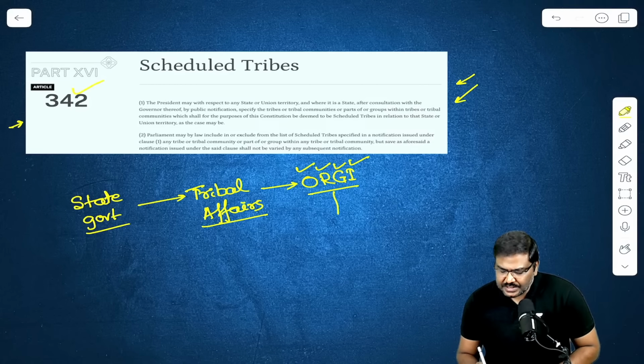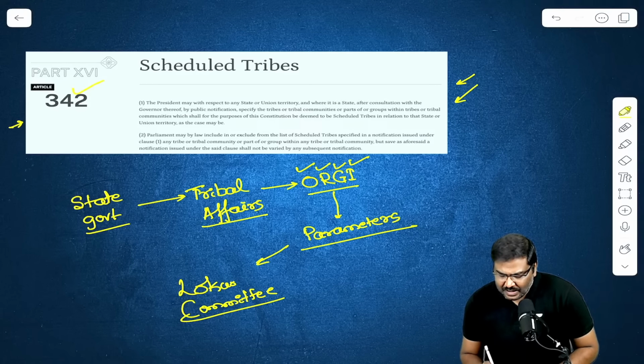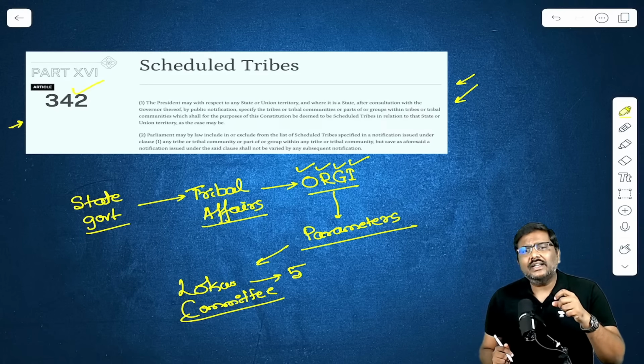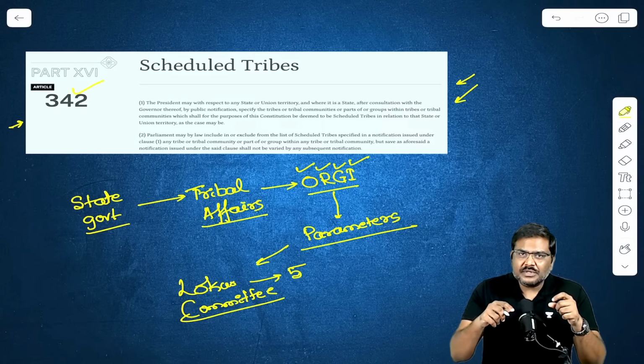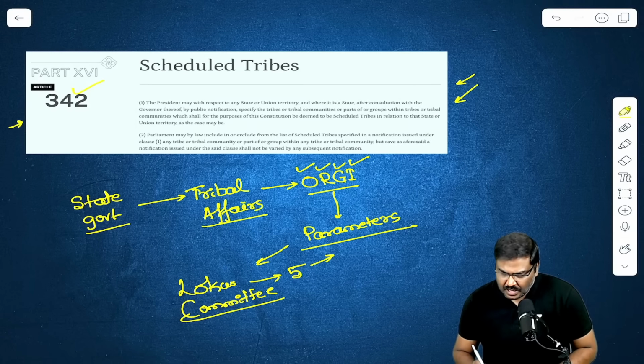ORGI will use certain parameters which have been recommended. Please remember this. The parameters which have been recommended by Lokur Committee, 1965. There are 5 parameters which have been recommended by this committee which shall be used to identify which community forms a part of scheduled tribes in India. For example, the 5 parameters are geographical isolation. My recommendation, please memorize all of these.